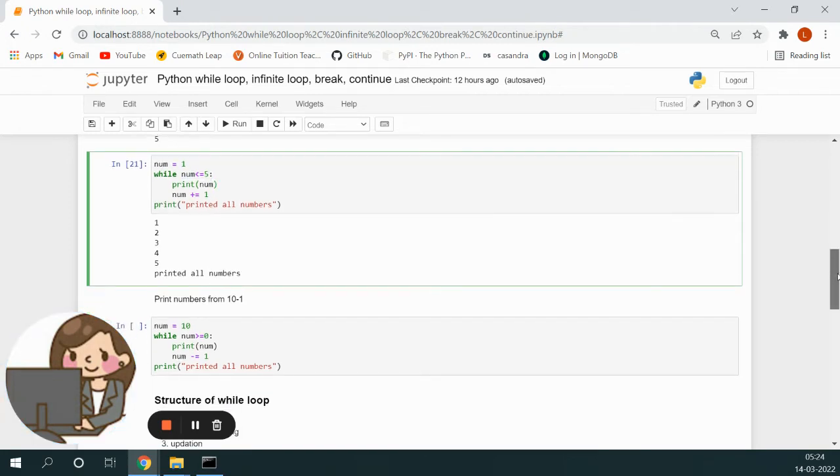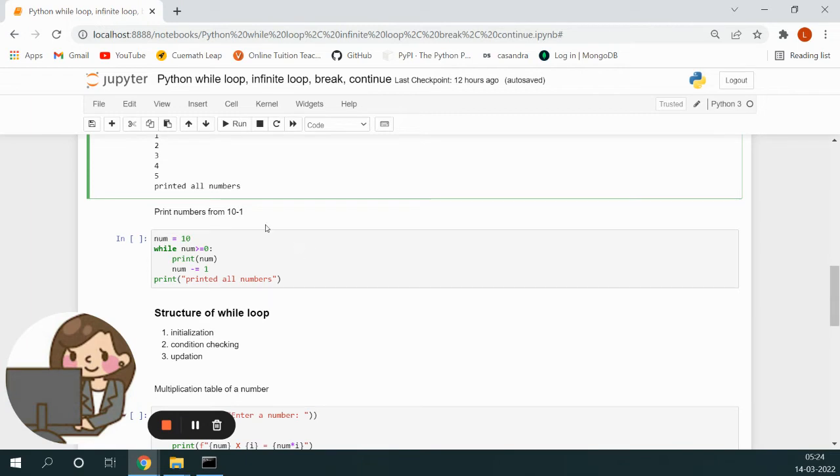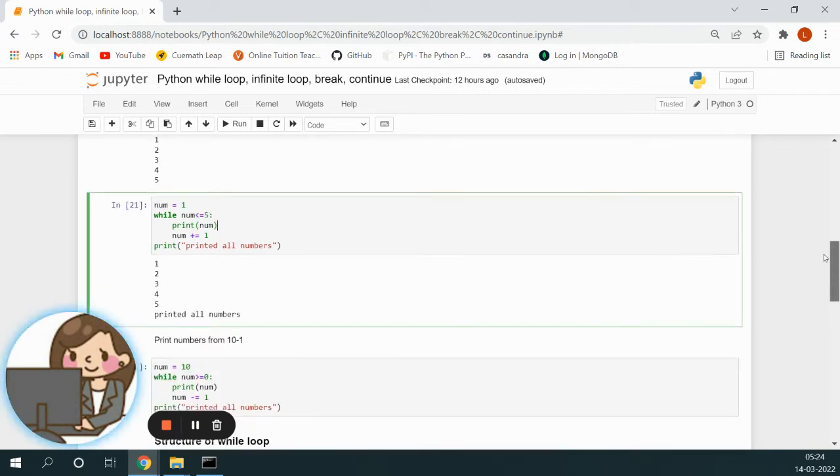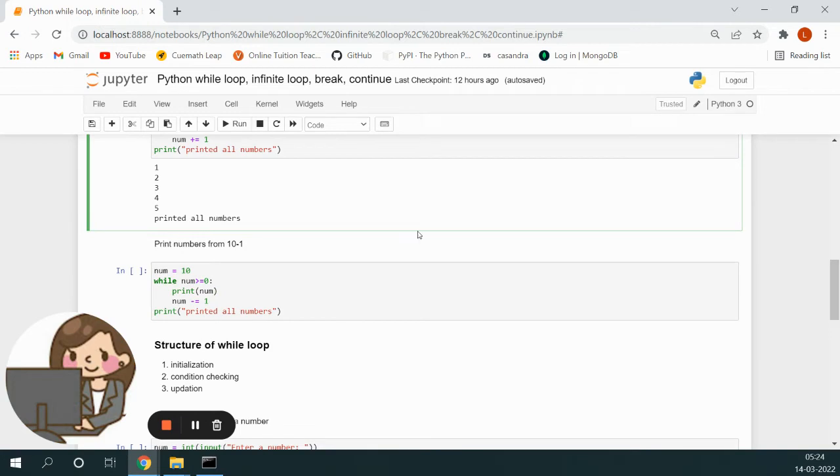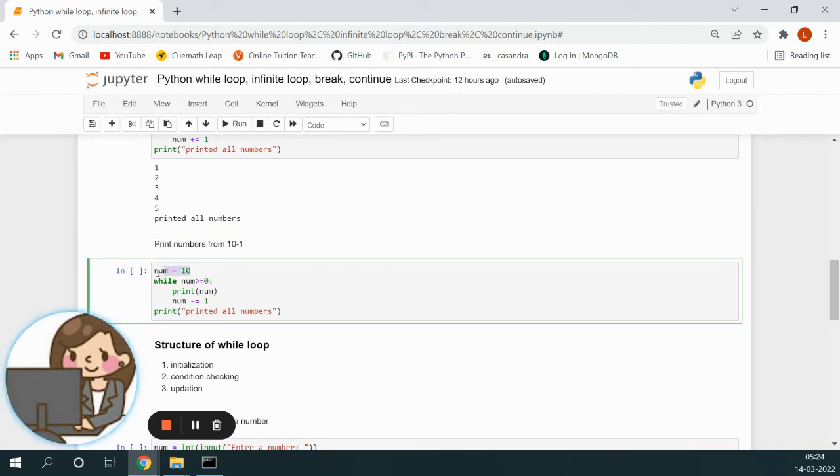Now suppose you want to print from 10 to 1. Here we have seen we are printing from 1 to 5, that we are incrementing the numbers. Now suppose you want to print from 10 to 1. So what is the change? You start from 10. What will be the condition? Num greater than or equal to 1, because we have to print from 10 to 1, right?